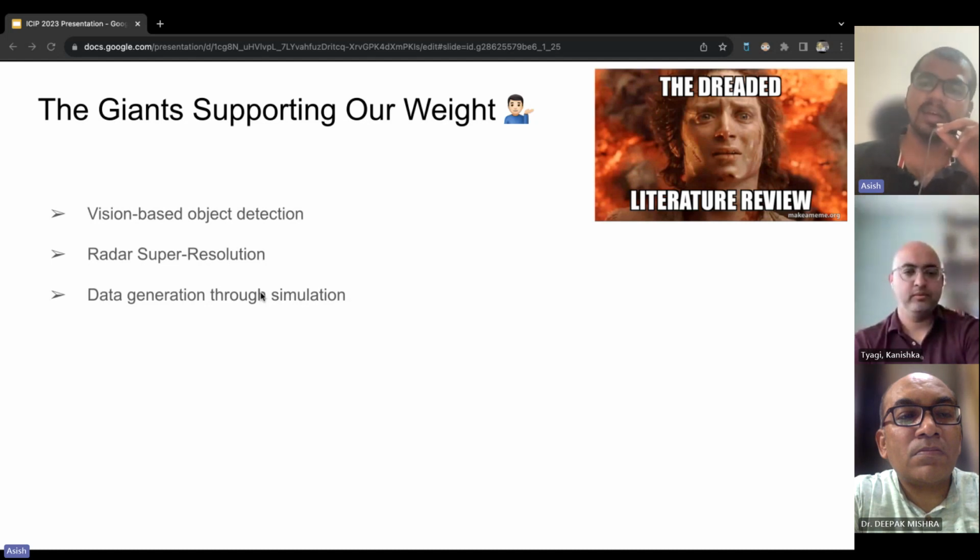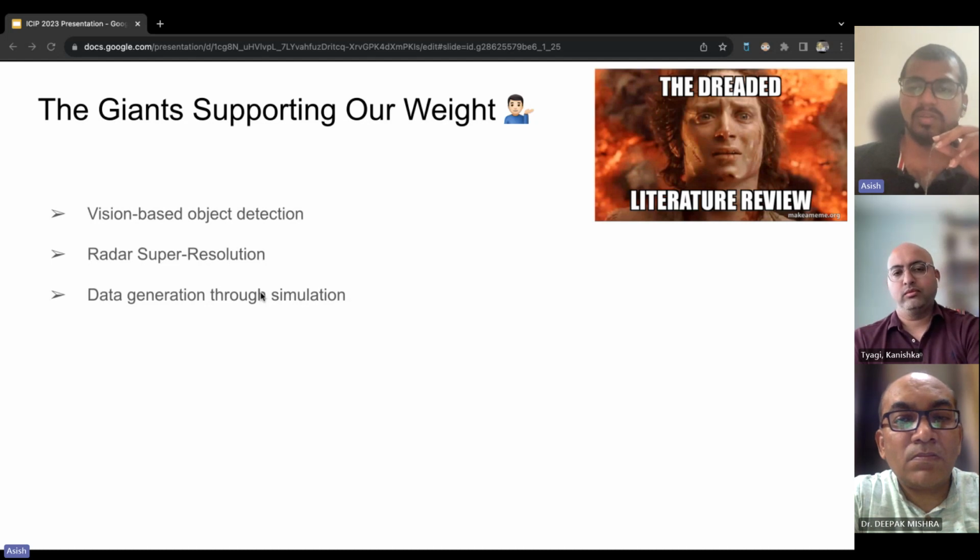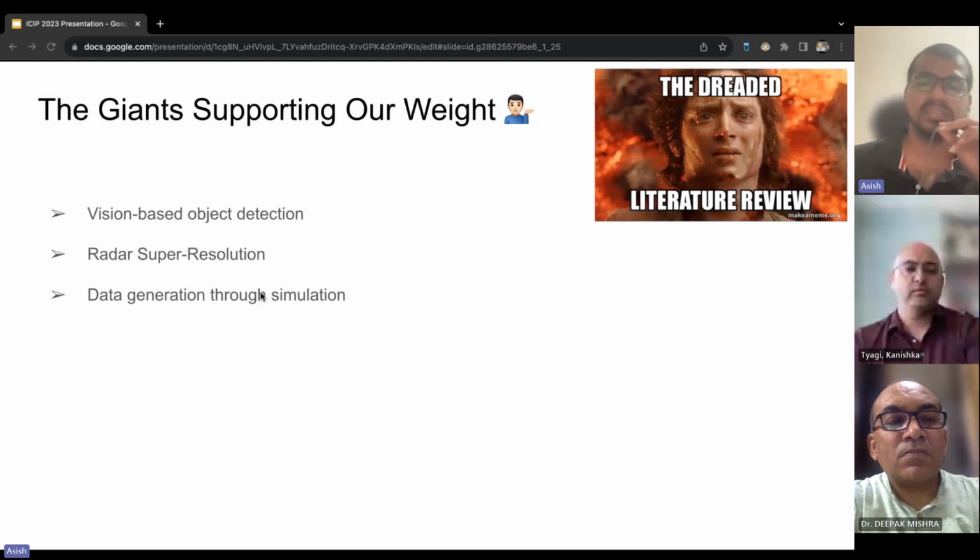Lastly, the third idea centered around generating radar data through simulation. Radar data is often not readily available, especially when we tackled radar super resolution. We encountered difficulties in finding a suitable data set containing low and high resolution radar image pairs. This is where the concept of simulation came to our rescue. We drew inspiration from a super resolution paper on synthetic aperture radar, which employed simulated data and provided a comprehensive explanation of the process. This inspired us to take matters into our own hands and create our own dataset for radar super resolution.